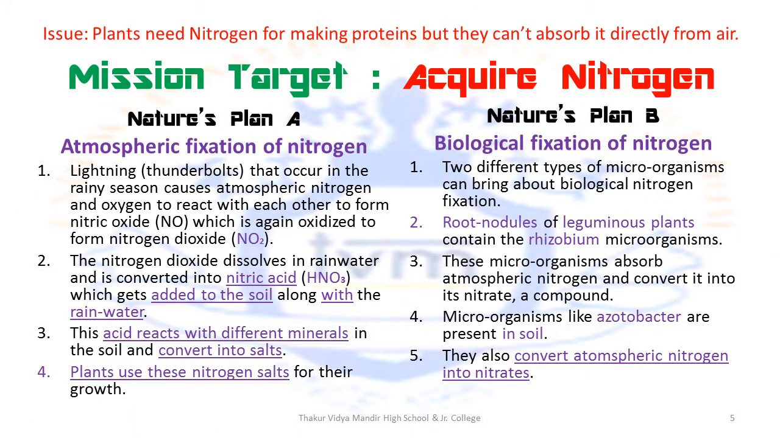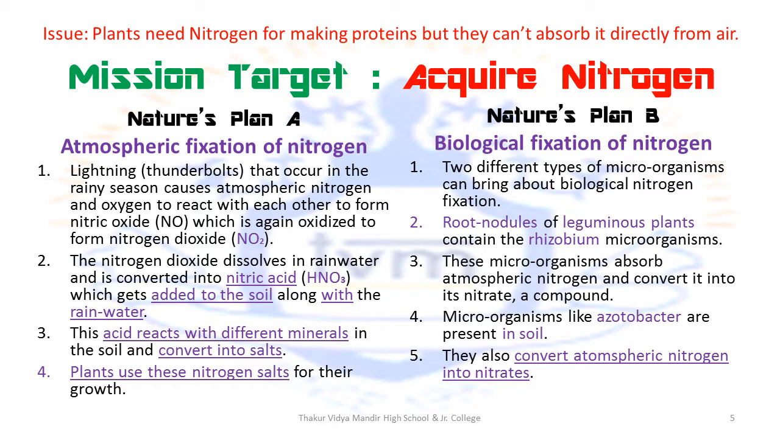Issue: plants need nitrogen for making proteins but they can't absorb it directly from air. Mission target: acquire nitrogen. So for fulfilling this mission, nature has a plan A and a plan B. Let's learn what these plans are.